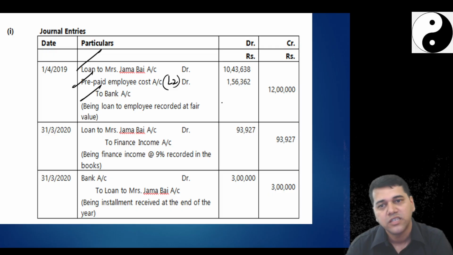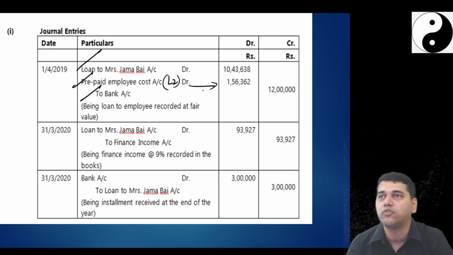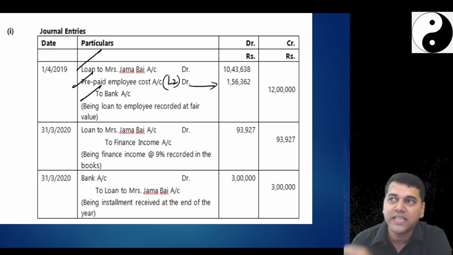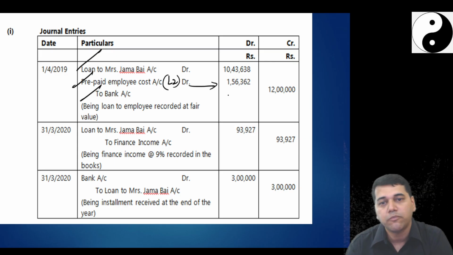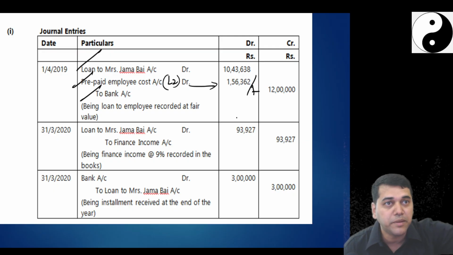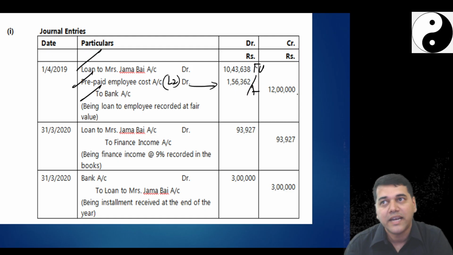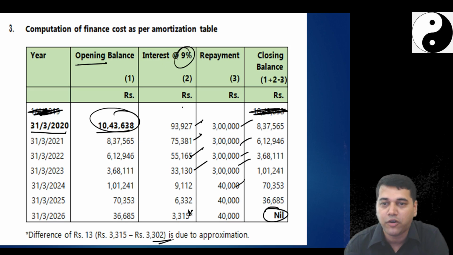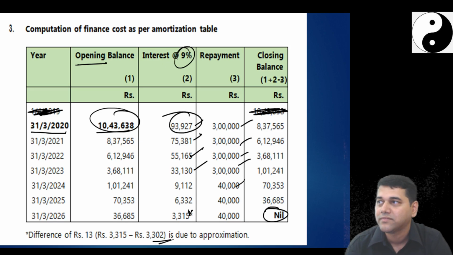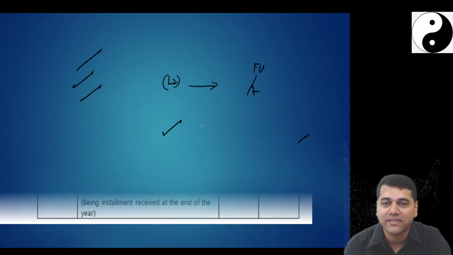What I will do? Straight away, entire amount you charge to P&L account, no amortization. But since she's going to stay there, she's going to give me service. So I'm going to split it over next 7 years. Until she pay me the interest, she should be there, no? Then 10 lakh 43 is the fair value to bank. Then at the end of the year, loan to Jama by to finance income. How much from where? Amortization schedule. Then she will pay me cash. Bank account debit to Jama by 3 lakhs.